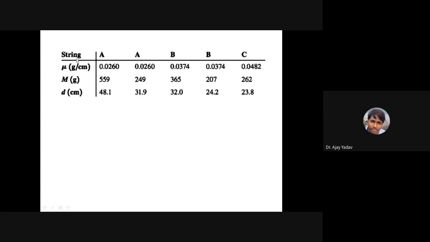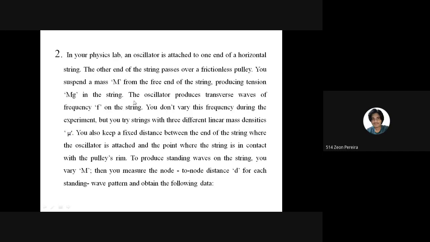Okay, and what is the observation? Here you have a string A. These two observations are for string A. String A has linear mass density 0.026. Then we change to another string which has linear mass density 0.0374. Then a third string, which has linear mass density 0.0482. Is that clear to everyone? Yes, sir.